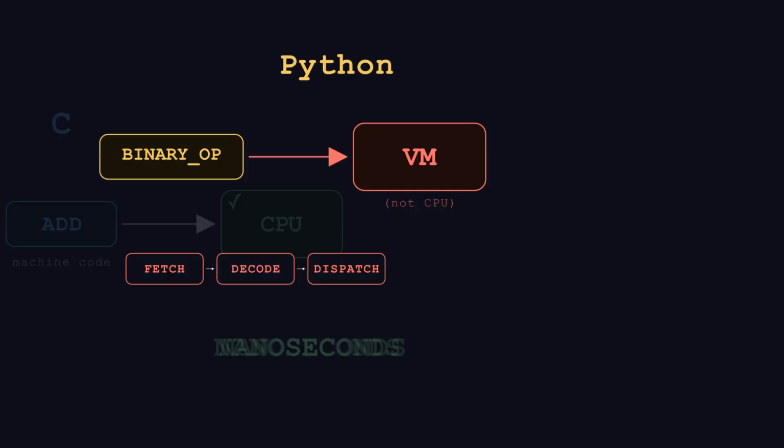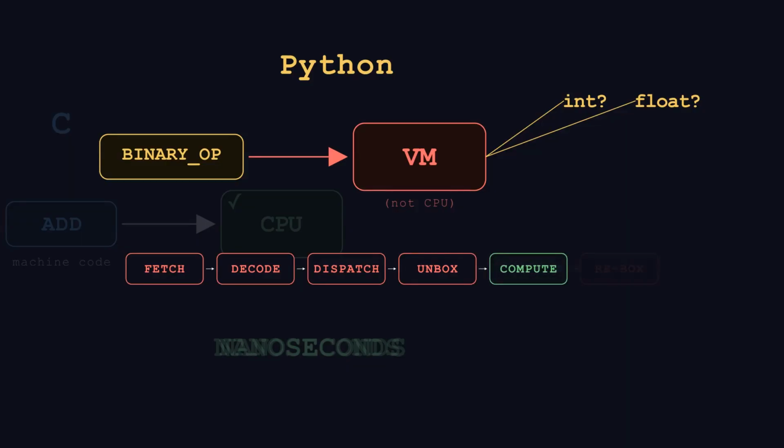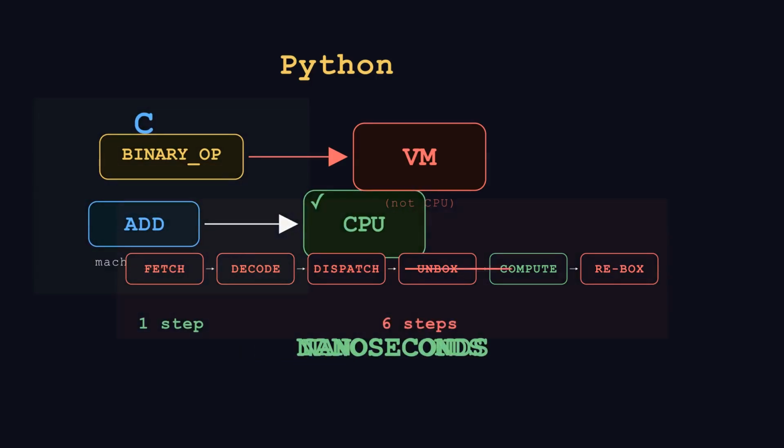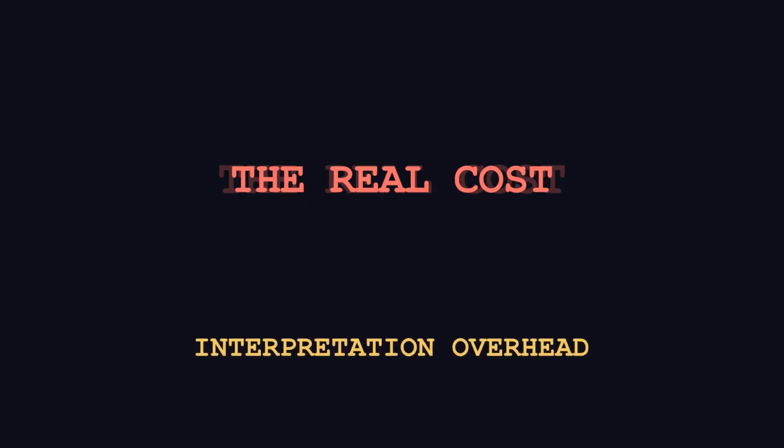Then the VM checks types. Is this an integer? A float? Then it unboxes the values, computes the result, boxes it back up. What C does directly in hardware, Python does through layers of software. That's the real cost. Not the lack of compilation, but the overhead of interpreting each instruction through software instead of